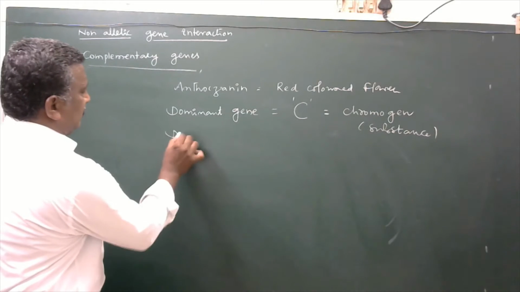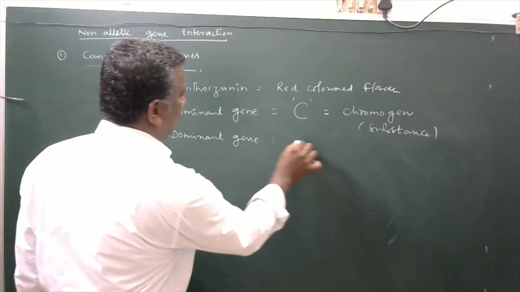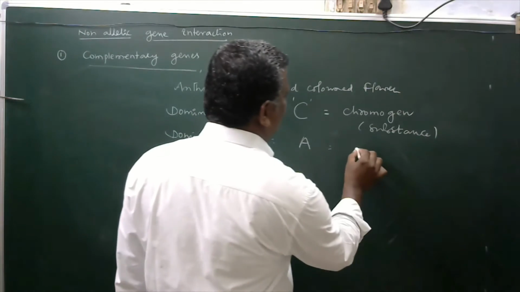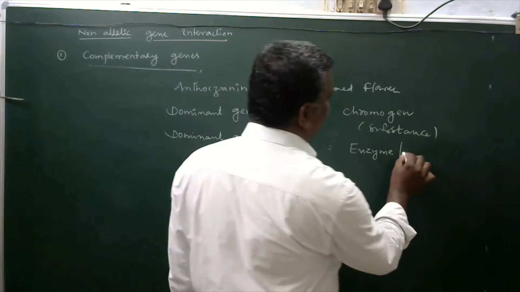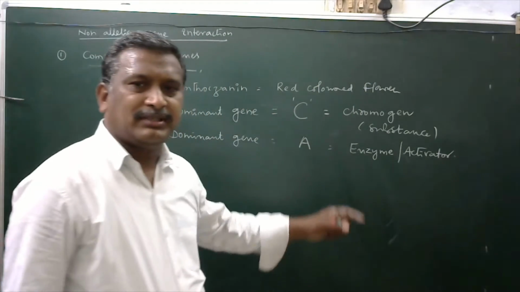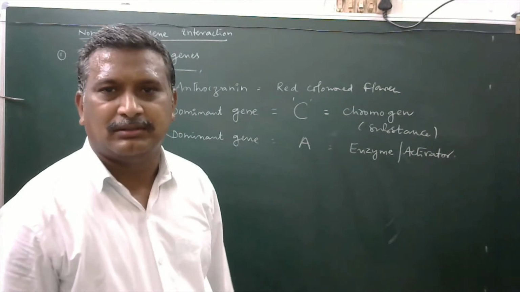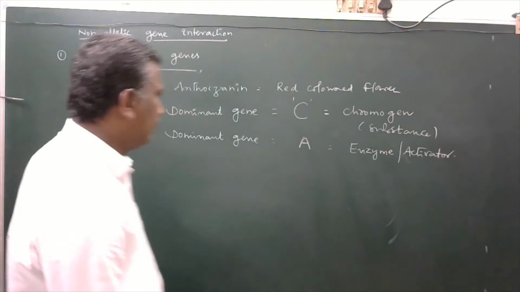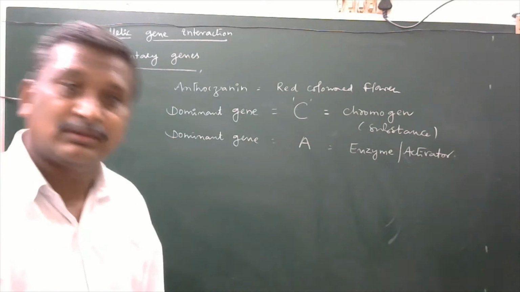One more dominant non-allelic gene, capital A, produces an enzyme or activator. In the absence of enzyme or activator, that chromogen is not able to produce anthocyanin. Hence, flowers do not get red color. Means for the production of anthocyanin, both chromogen and enzyme are needed.